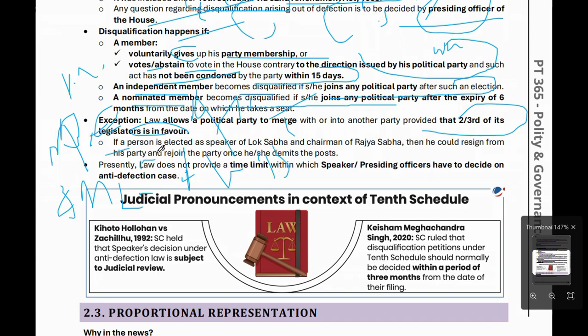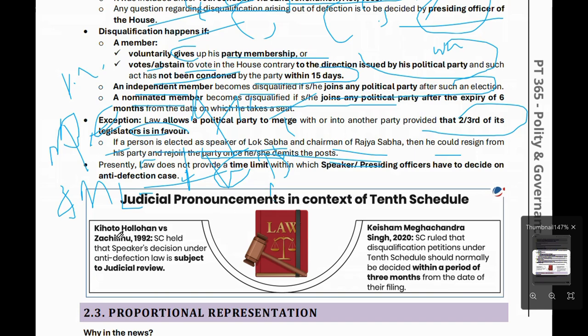If a person is elected Speaker of Lok Sabha or Chairman of the Rajya Sabha, he could resign from his party and rejoin the political party once he leaves his post. Presently, the law does not provide any time limit within which a Speaker or presiding officer has to decide an anti-defection case. So now, what are the judgments related to anti-defection law?